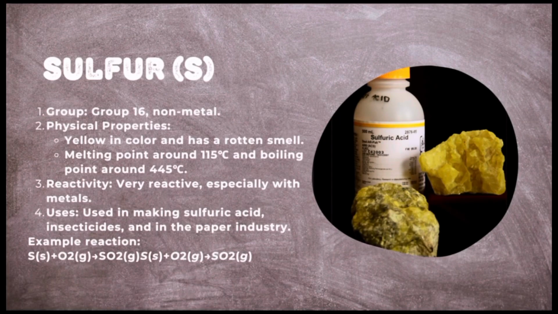Sulfur. Group: non-metal. Physical properties: yellow in color and has a rotten smell. Melting point around 115 degrees Celsius. Boiling point around 445 degrees Celsius. Reactivity: very reactive, especially with metals. Used in making sulfuric acid, insecticide, and in the paper industry.